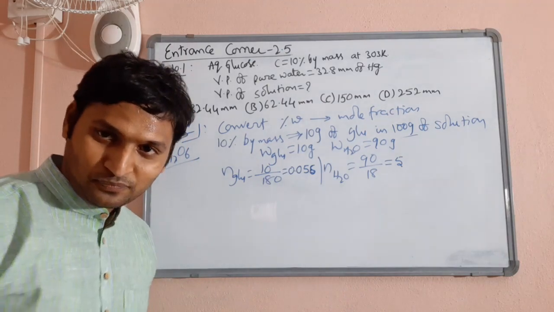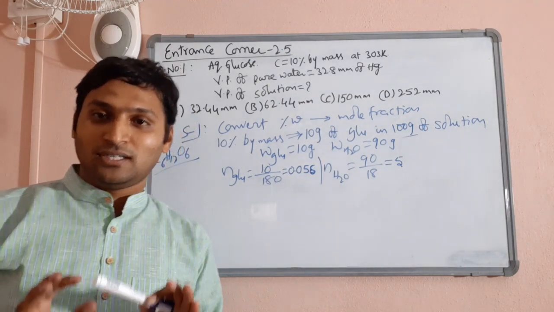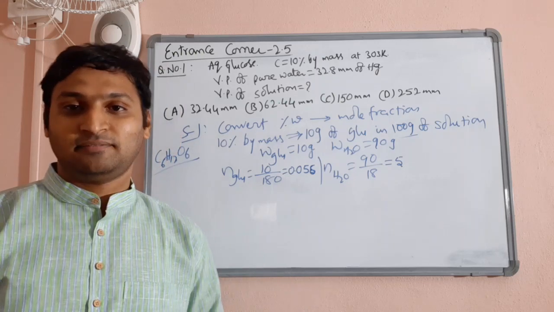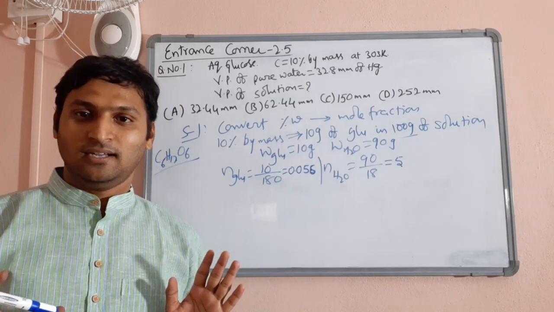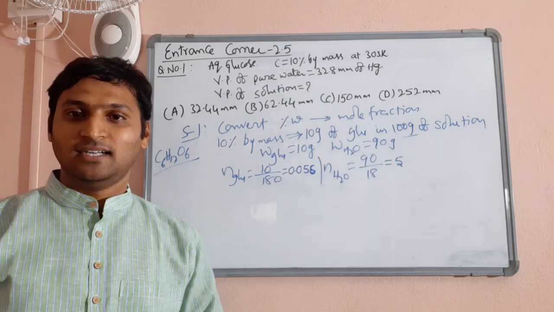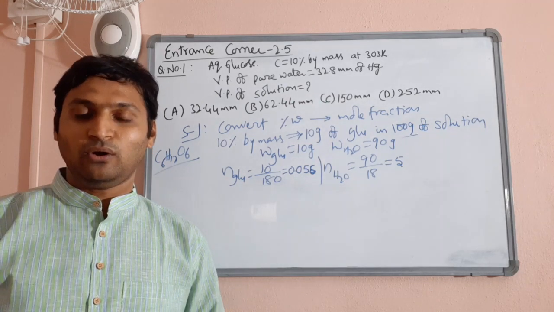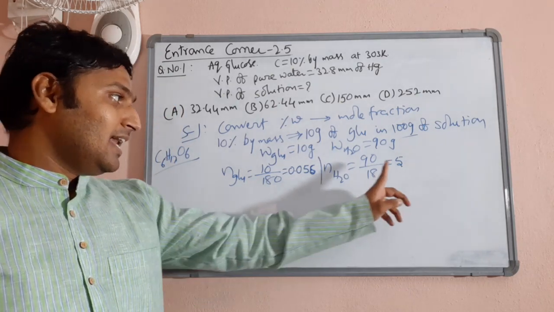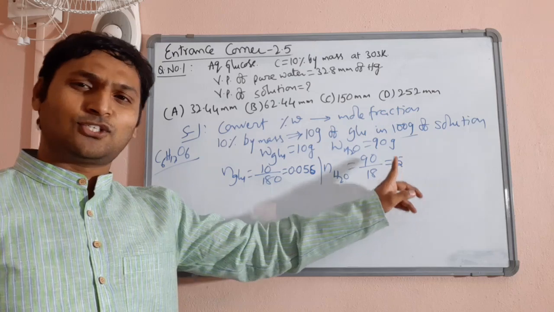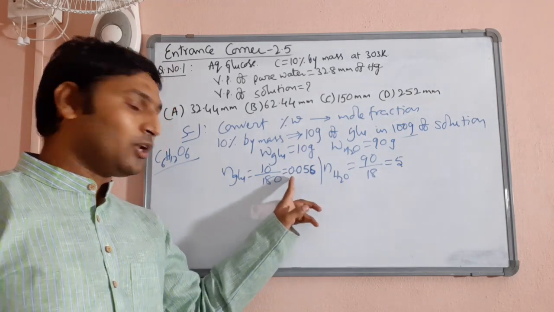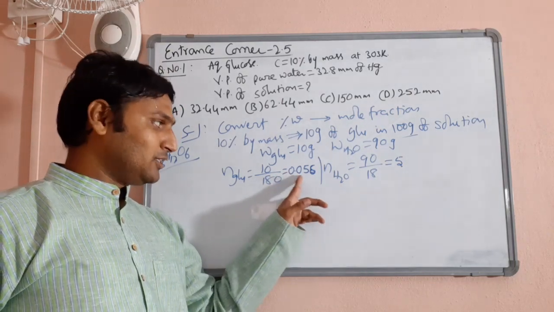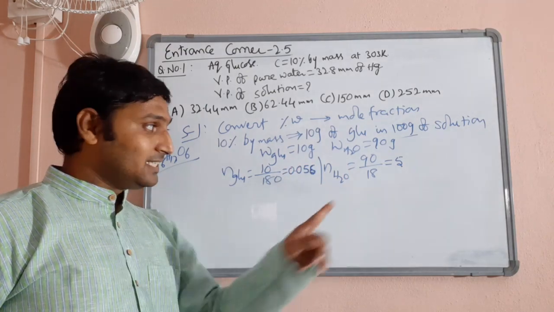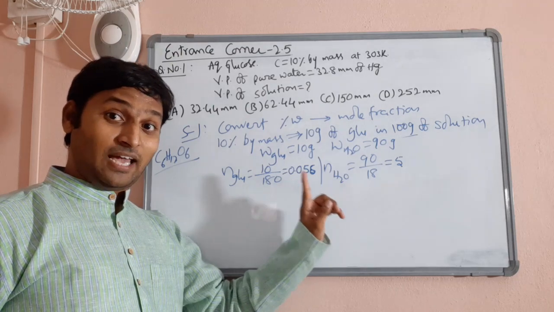Now children, without doing any further calculation, can we tell the answer? I'll stop the process here and we have to get the answer. Try to get it, pausing the video, and come back. If you notice, the number of moles of solvent is so large compared to the number of moles of solute. 0.056 and 5, a huge difference, which indicates the mole fraction of solvent is very high.